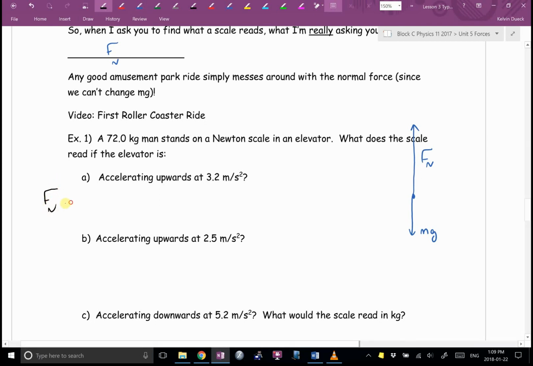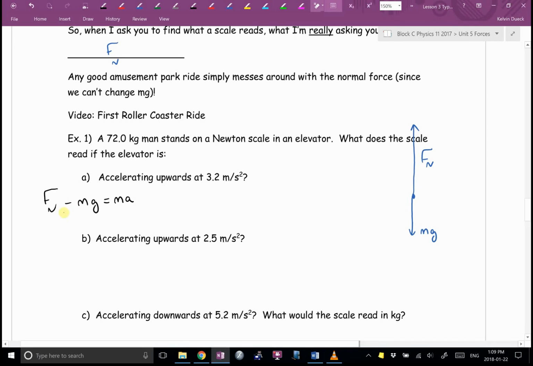Fn minus winner minus loser. What does winner minus loser always equal? F net equals ma. Oliver, what did you say that we're trying to find? What are we really trying to find? Fn. How would I get the Fn by itself?